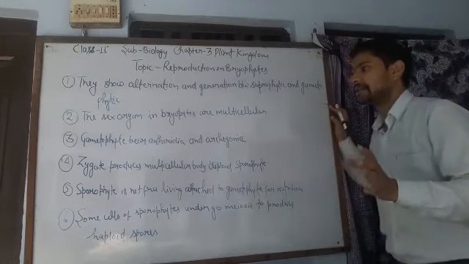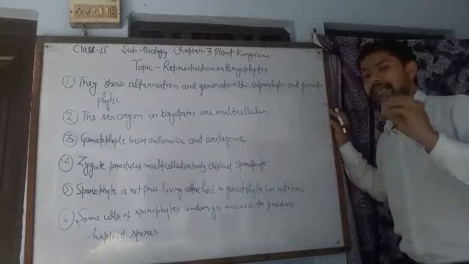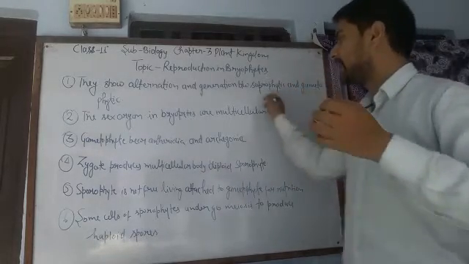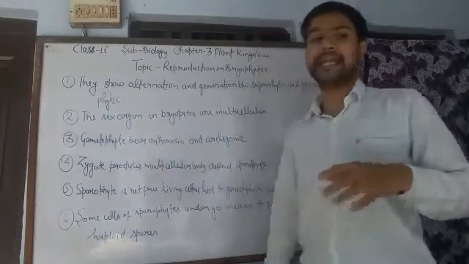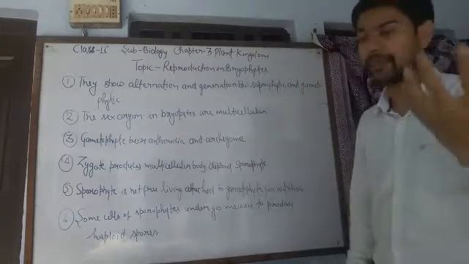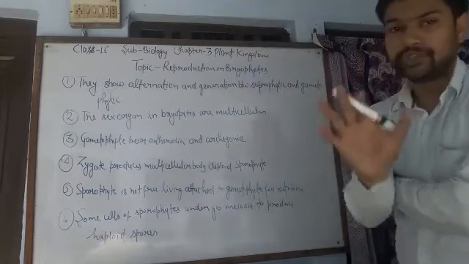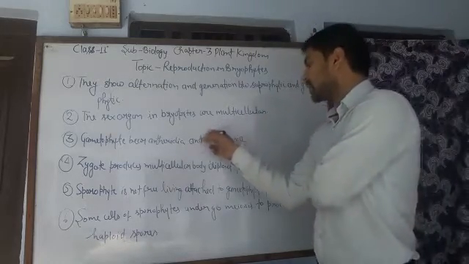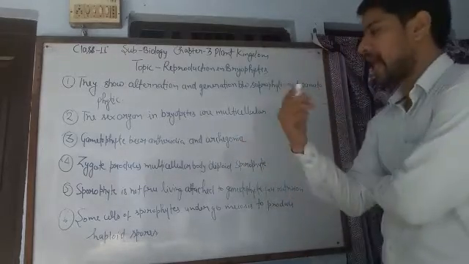The gametophyte produces gametes in sex organs, and the sex organs of gametophytes are multicellular. The gametophyte bears antheridia, the male sex organs, and archegonia, the female sex organs. Antheridia produce antherozoids, and archegonia produce eggs.